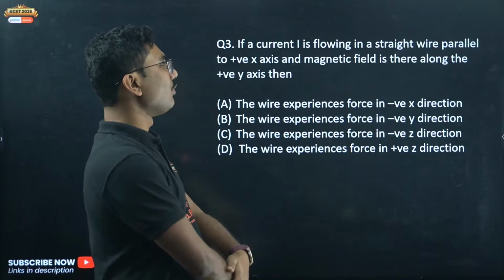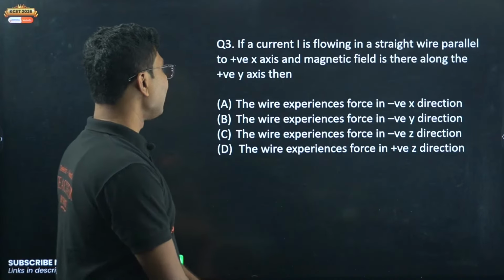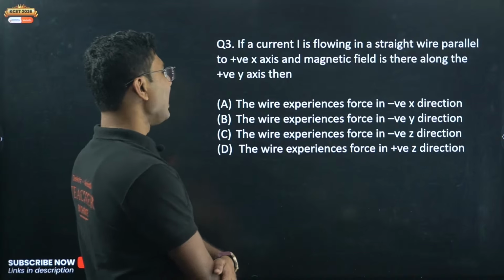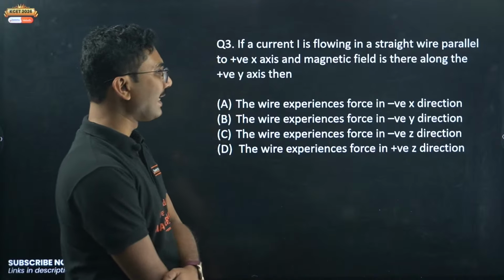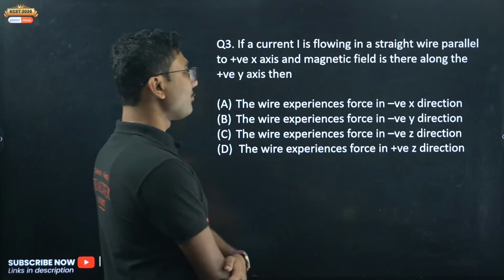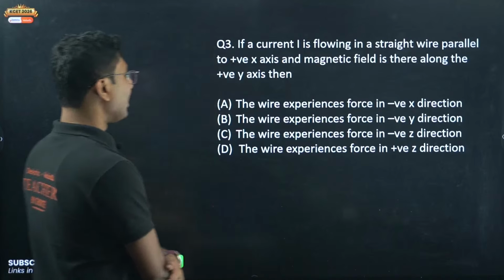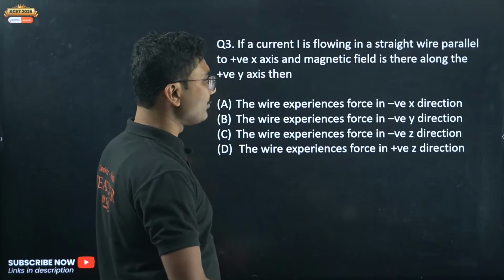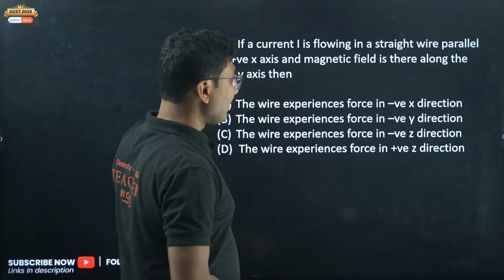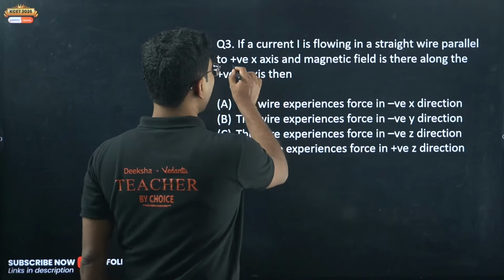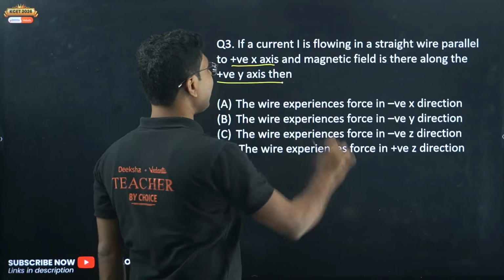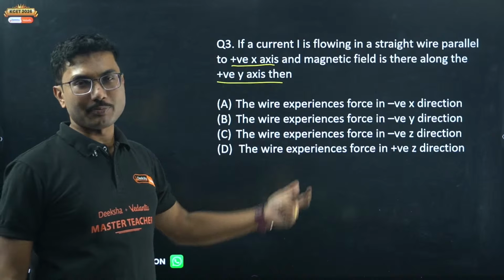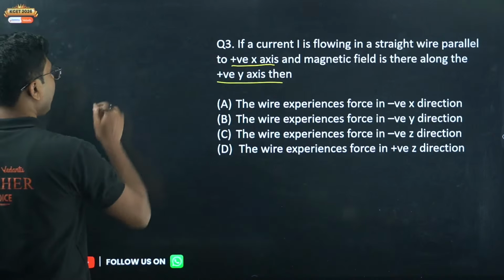If a current I is flowing in a straight wire parallel to the positive x-axis and the magnetic field is along the positive y-axis, then the wire experiences a force in which direction: negative x, positive y, negative z, or positive z? First of all, remember that the current is along the positive x-axis and the magnetic field is along the positive y-axis. The force will be in the z direction, mutually perpendicular. Whether it is positive or negative, we have to figure out.